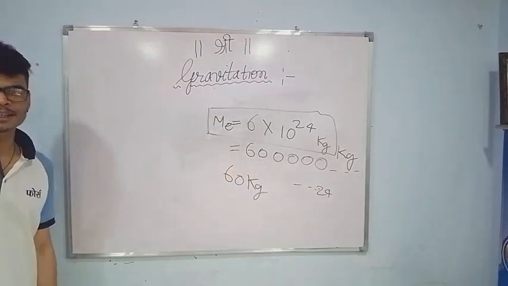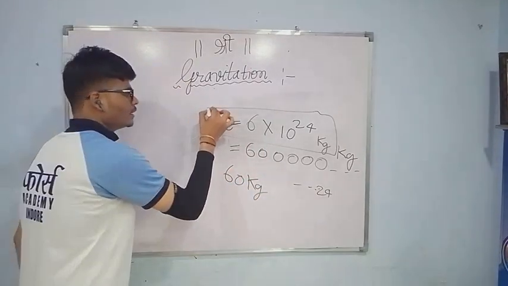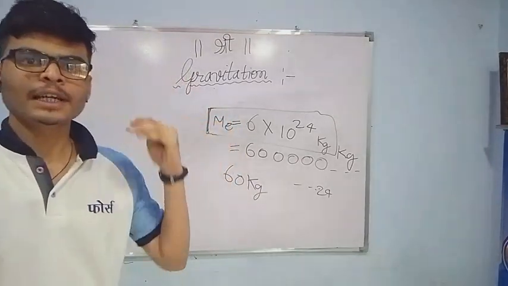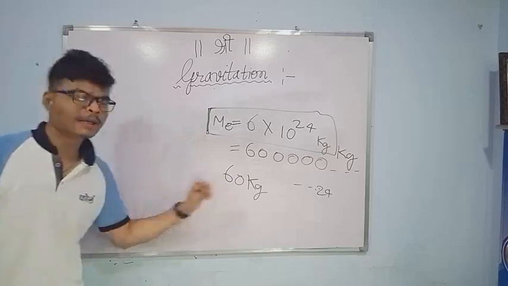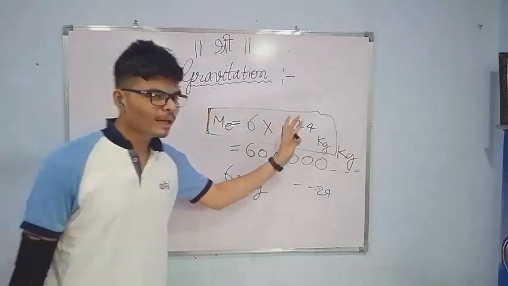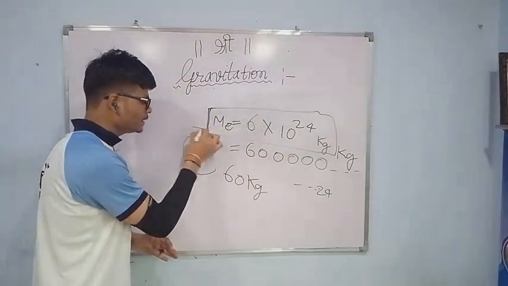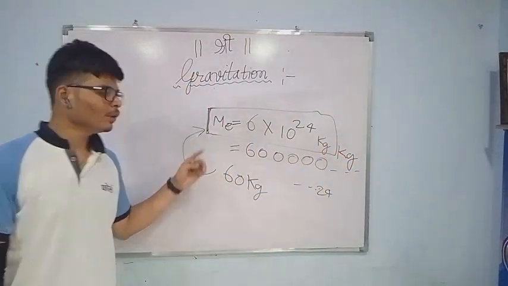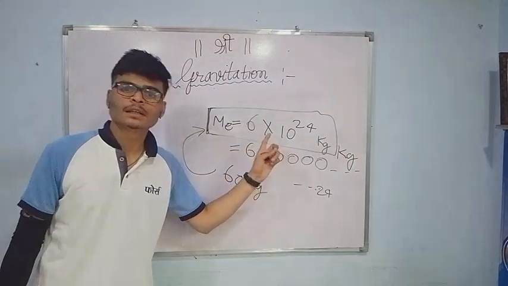It is approximately crores and crores of times bigger than our actual mass. That's why we are attracted towards Earth, not Earth towards us, because the mass of Earth is higher.